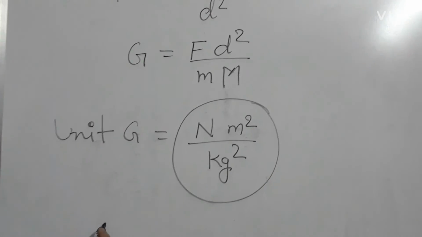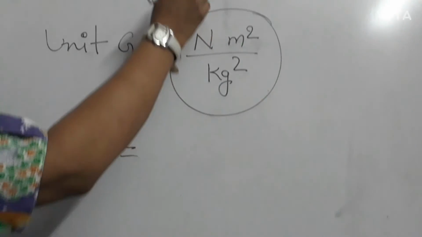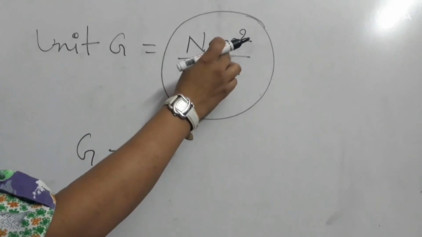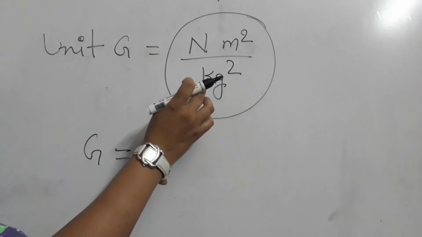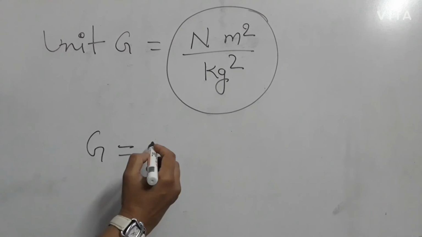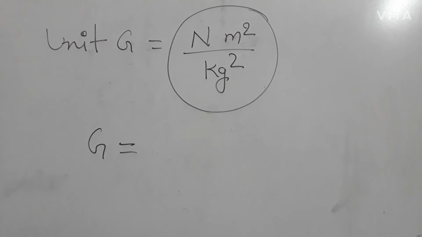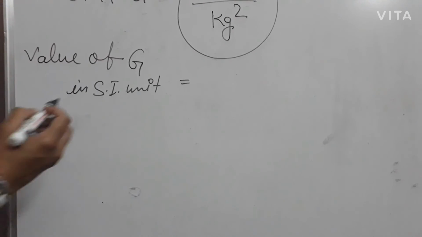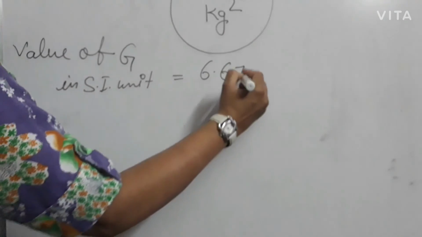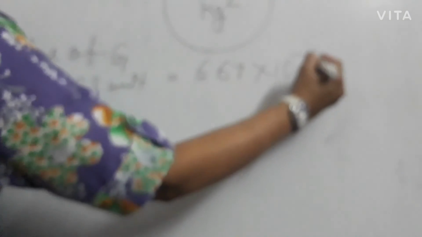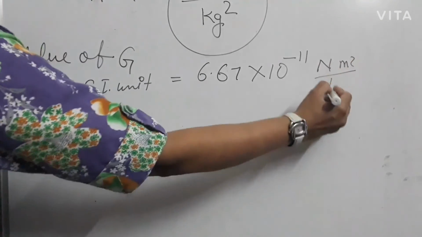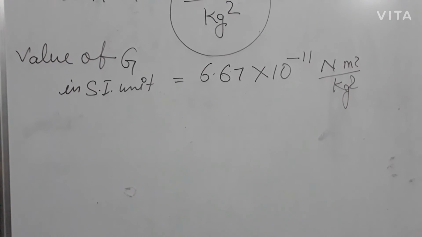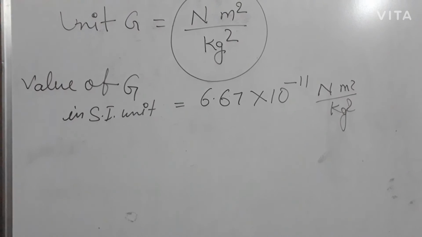The value of capital G: suppose you take 1 Newton force, 1 meter distance and 1 kilogram for each particle, then you get the value of capital G. The value of capital G is 6.67 into 10 raised to power minus 11 Newton meter square per kilogram square. This is the value which we will use in different numericals when we solve them after this one.